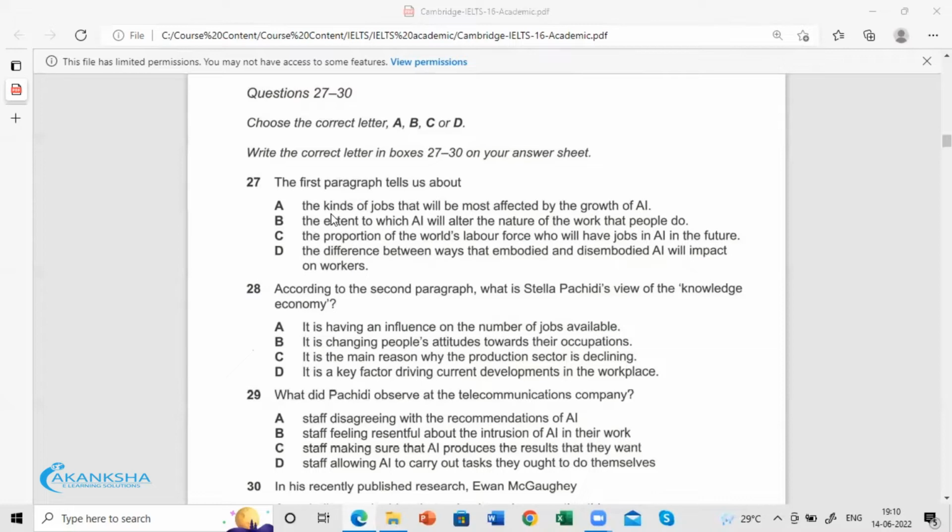Since this is an open-ended question, the first thing we have to do is go through the passage and see what this paragraph is talking about.